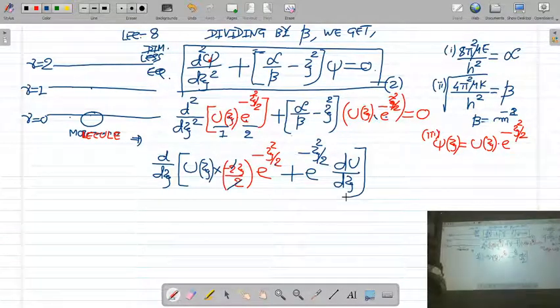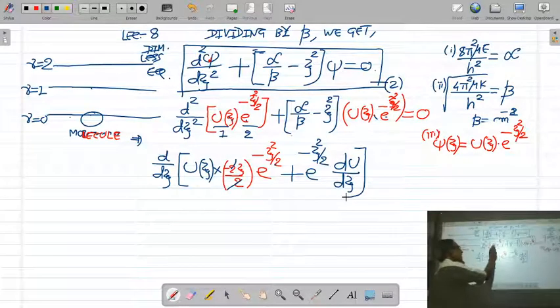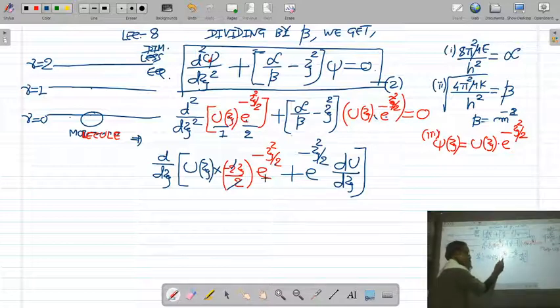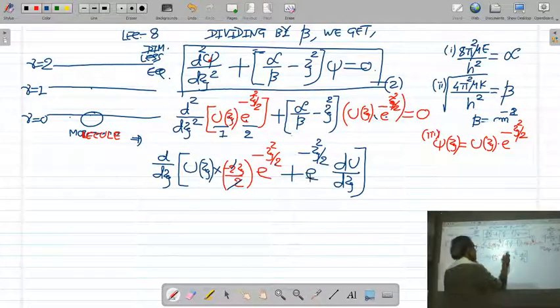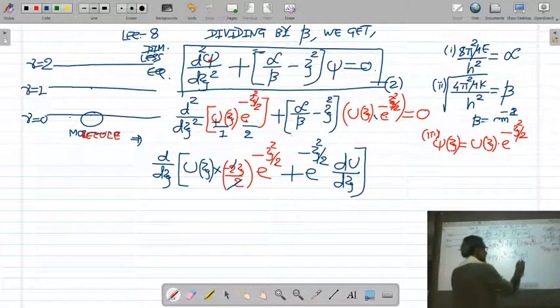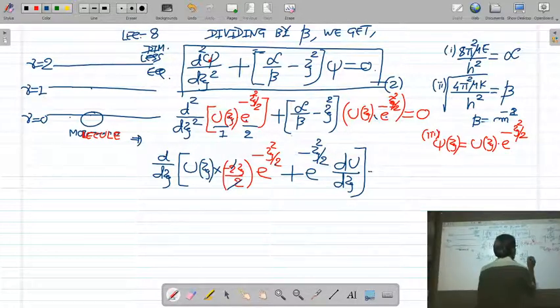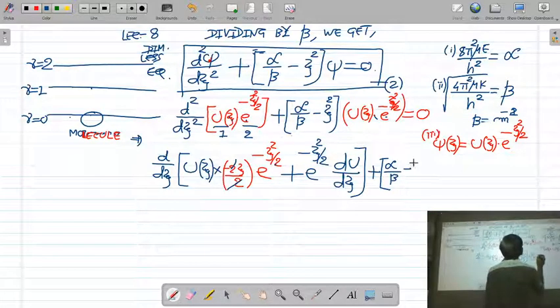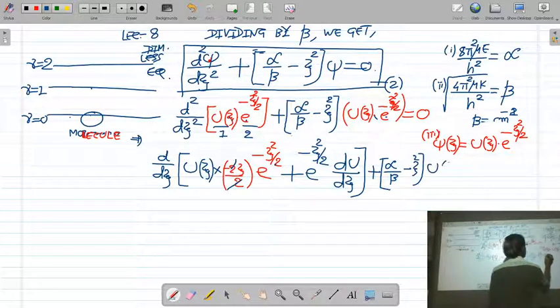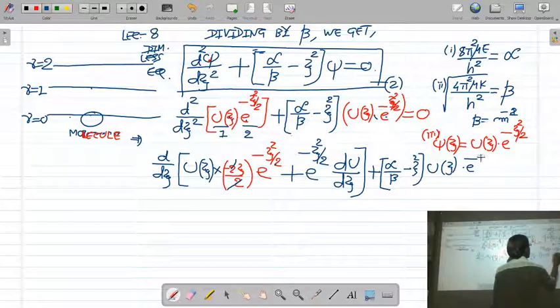In this way you can carry out the first derivative of the bracketed term: when the first term uj is constant, the derivative of the second term is e raised to minus xi square by 2 into minus xi, plus the second term constant and the derivative of the first term u, which is du by dxi, plus alpha upon beta minus xi square, uj into e raised to minus xi square by 2, is equal to 0.